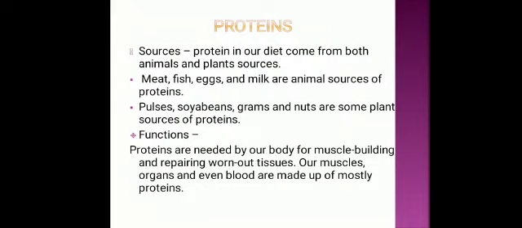Now, most food materials usually contain more than one nutrient. Meaning in a given food material, one particular nutrient may be in much larger quantity. For example, rice contains much more carbohydrate than fat and protein. So we can say that rice is a carbohydrate rich food. Similarly, butter is a fat rich food and fish is a protein rich food. Okay, they are considered in that group because they have much more quantity than the other nutrients.